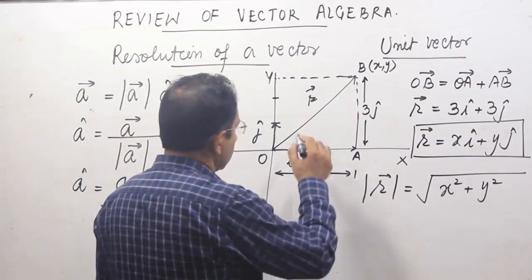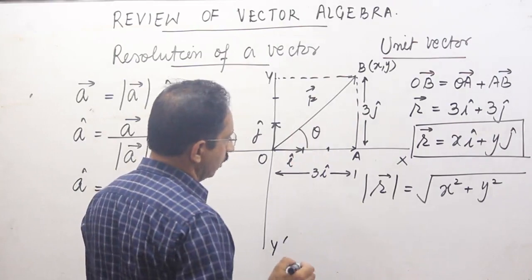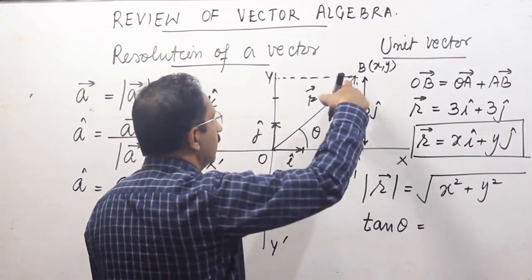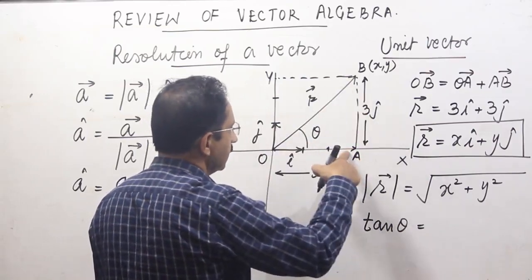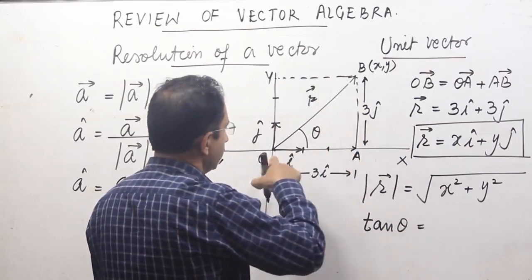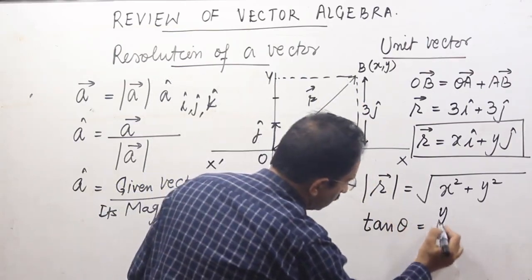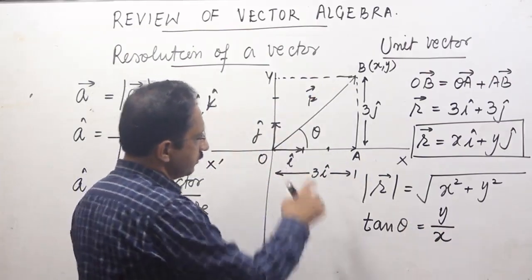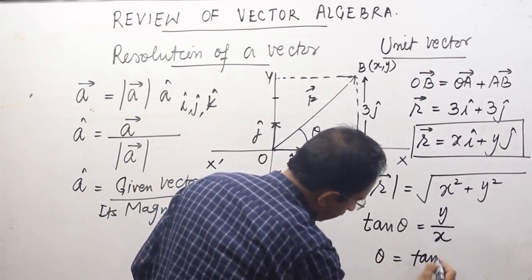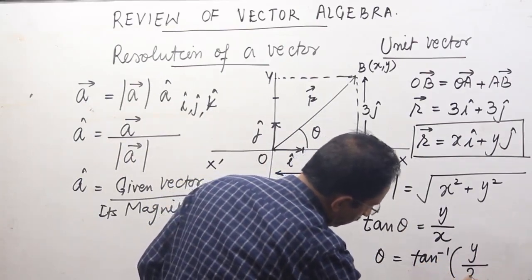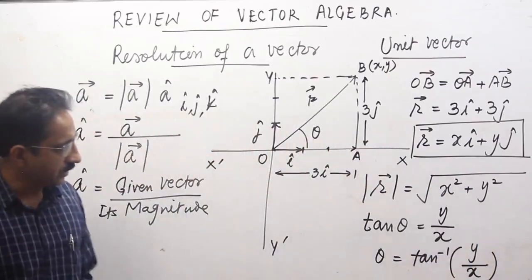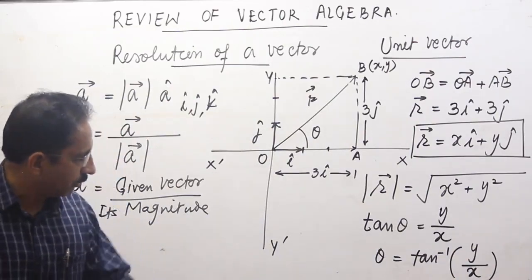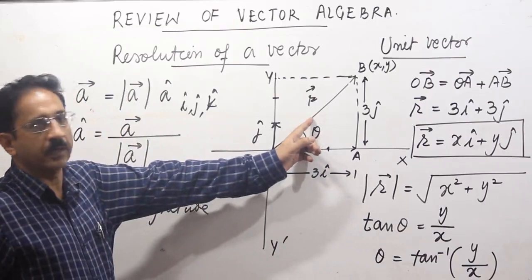Now I can also say कि अगर ये एंगल मैं थीटा मानता हूँ, ये एंगल अगर थीटा हो, so I can express tan theta will be equal to perpendicular divided by base. तो ये perpendicular distance अगर y है, ये है horizontal distance equal to x, so it is y divided by x. So I can obtain the angle subtended by a vector with respect to x-axis theta equal to tan inverse of its y component divided by x component. So in this manner, आपके पास अब दोनों चीजें हैं. You have obtained the magnitude or you have obtained the direction of this vector, which is vector r.